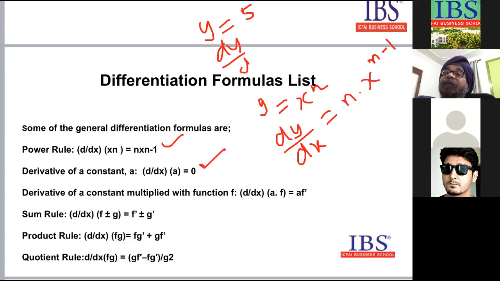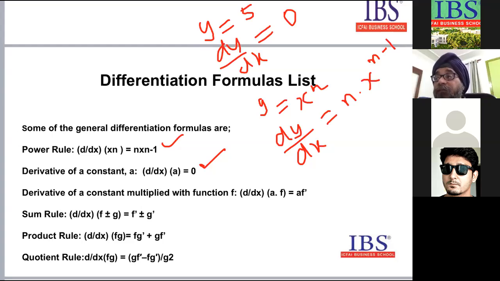Then dy by dx is equal to 0, because y is equal to a, and a is any constant number. Any number, if you differentiate with respect to x or any variable, it will always be 0. Okay. Abhi we are going to take the questions. Don't worry. Abhi I'm just explaining the concept and formulas here. Once we take the questions, maybe it will be more clear to you. Fine. Clear?